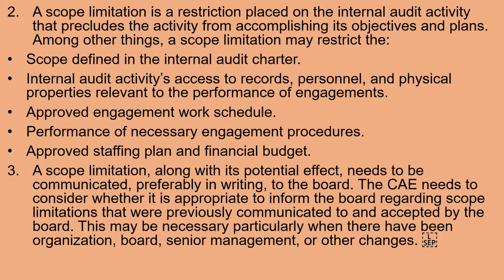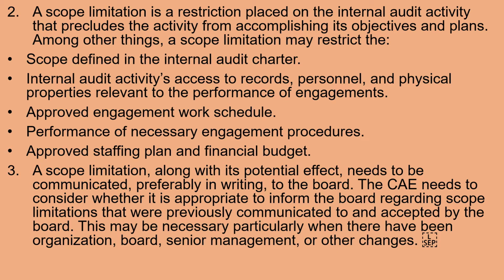A scope limitation is a restriction placed on the internal audit activity that precludes the activity from accomplishing its objectives and plans. Among other things, a scope limitation may restrict the scope defined in the internal audit charter, the internal audit activity's access to records, personnel, and physical property relevant to the performance of the engagement, approval of the engagement work schedule, performance of necessary engagement procedures, and approval of the staffing plan and financial budget.